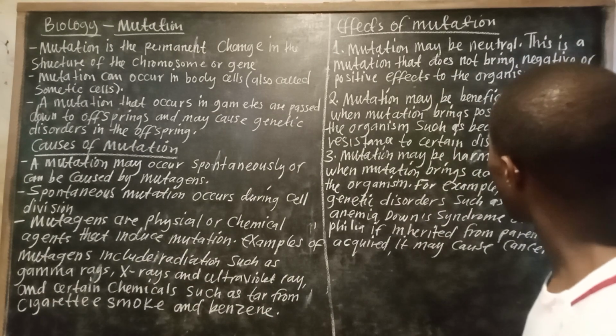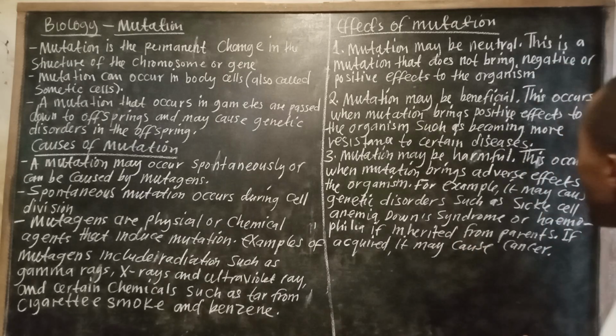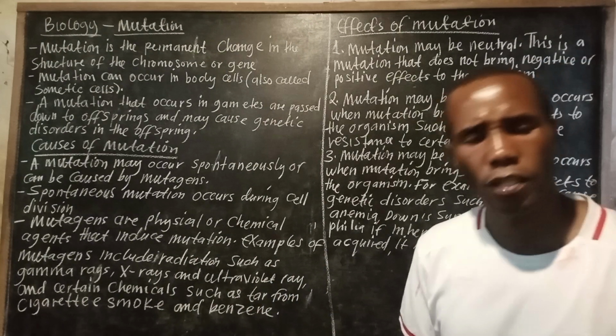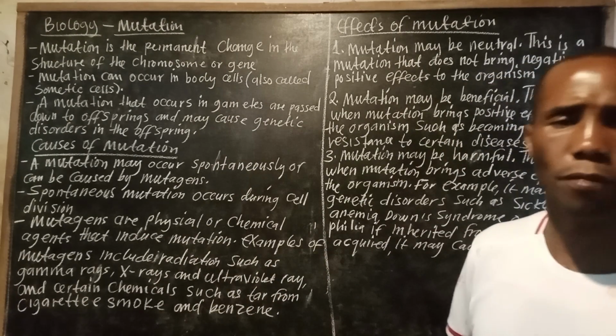Then mutation may be harmful. Mutation can also be harmful to the human body.